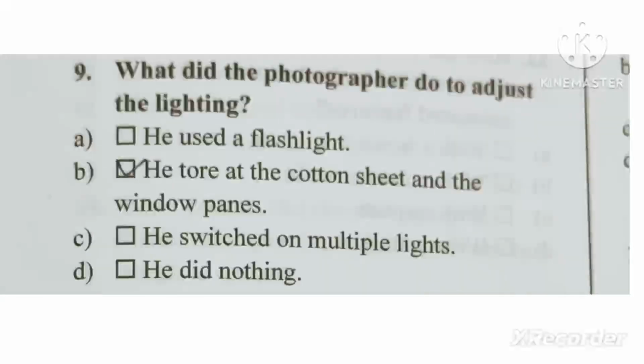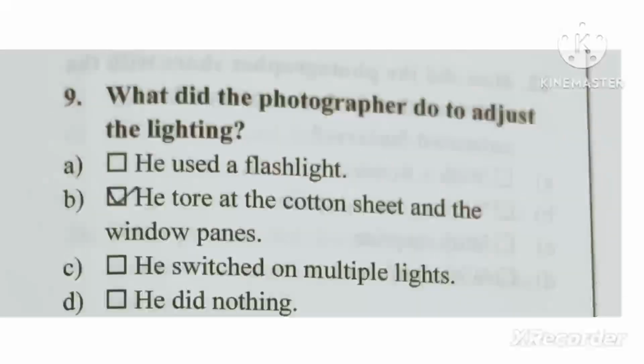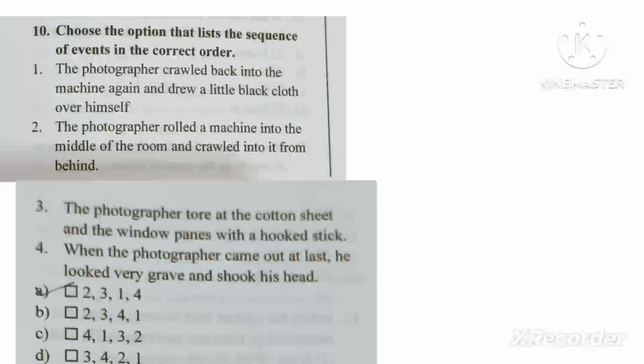There are some students who just prepare the summary of the stories, right? They do not read the entire story. So those students might get confused. But the students who read the entire story word by word, they understand the story, so they can give the answer very lucidly. So here the question is, what did the photographer do to adjust the lighting? So the second will be the answer, he tore at the cotton sheet and the window panes. Again, I'm saying that for correct answers to MCQs in your upcoming board examination, you must read the entire story word by word once.